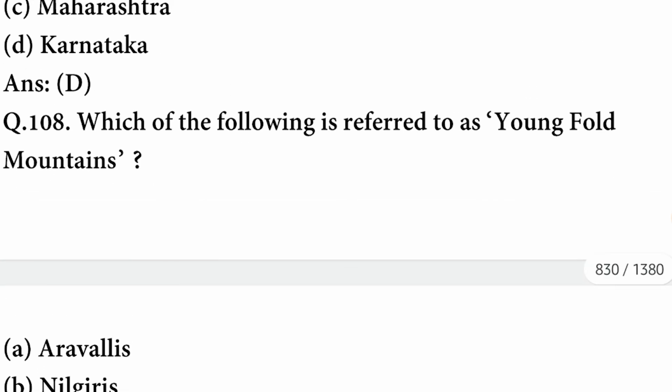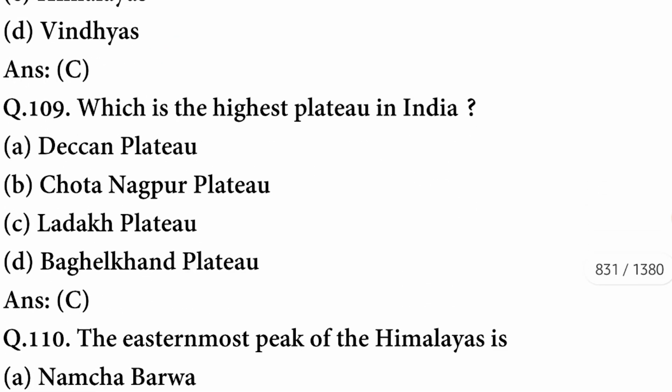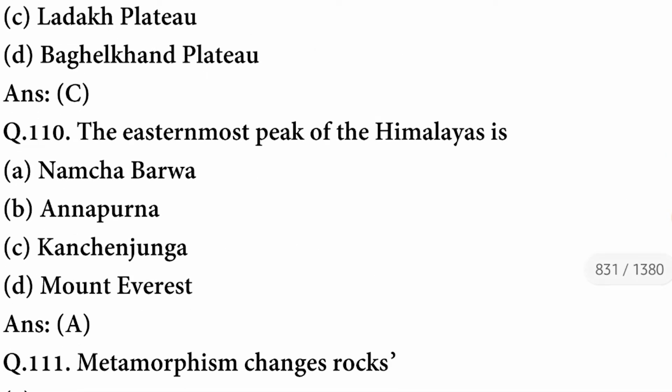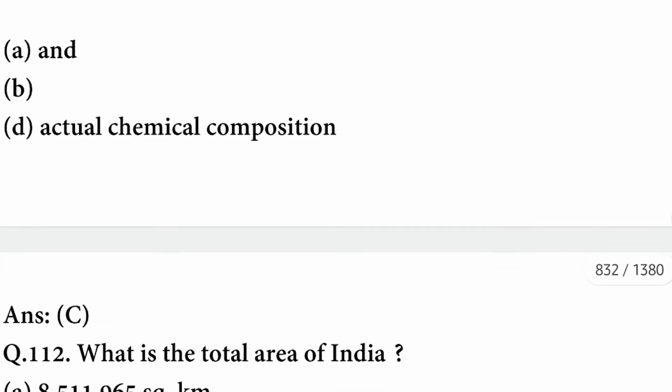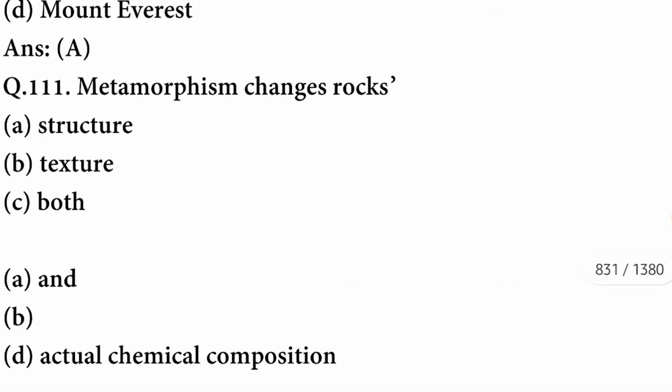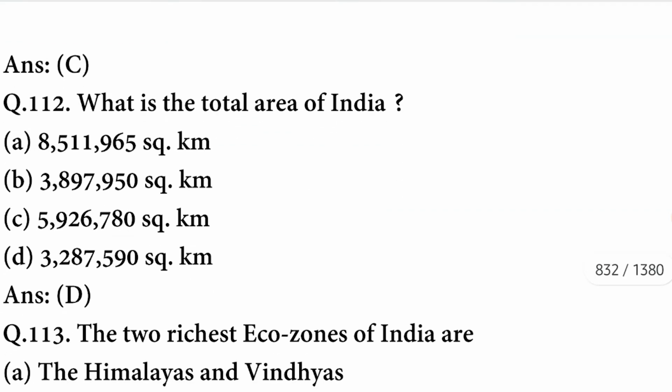Which of the following is referred to as Young Fold Mountains? These are Himalayas. Which of the following is the highest plateau in India? Ladakh Plateau. The easternmost peak of Himalayas is Kanchenjunga. Metamorphism changes rocks' structure and texture both. C option is correct. Next question. What is the total area of India? The total area of India is 3,287,590 square kilometers. The option is correct.